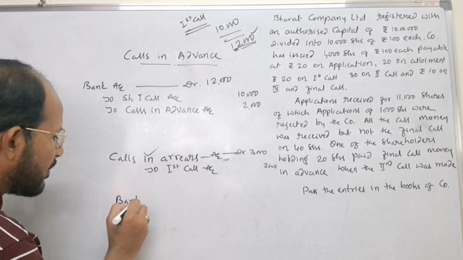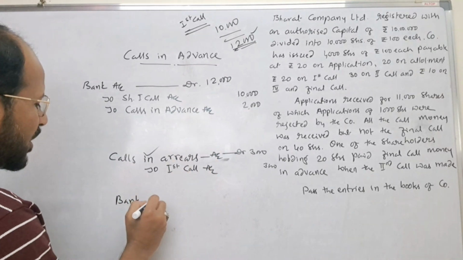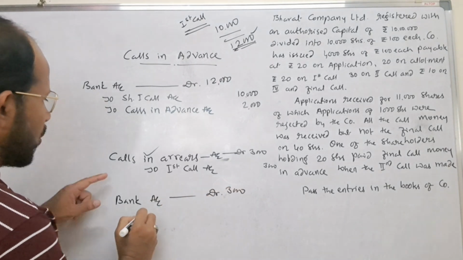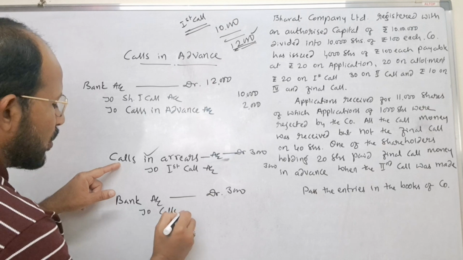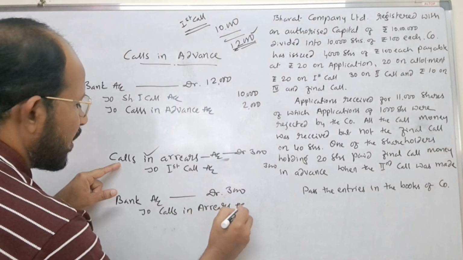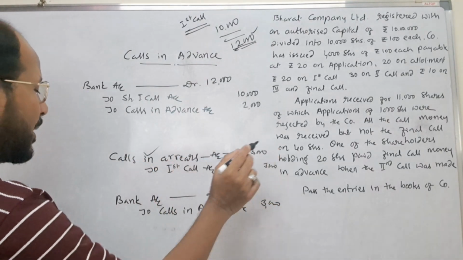When the calls in arrears amount is collected, bank account is to be debited rupees 3,000, to calls in arrears account, rupees 3,000.